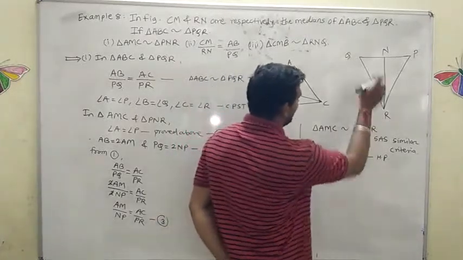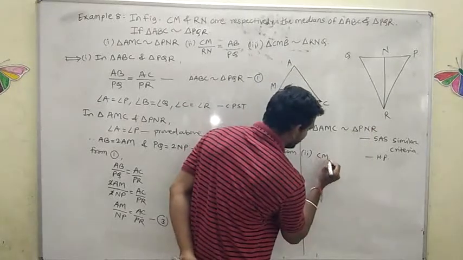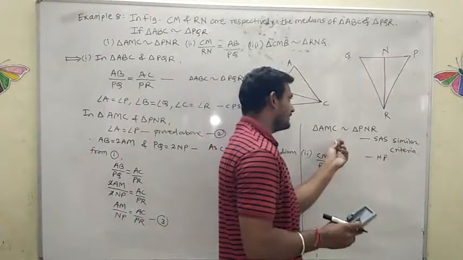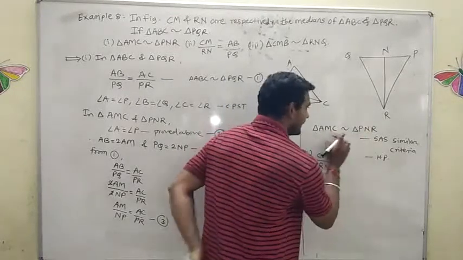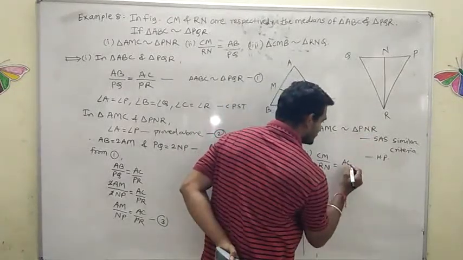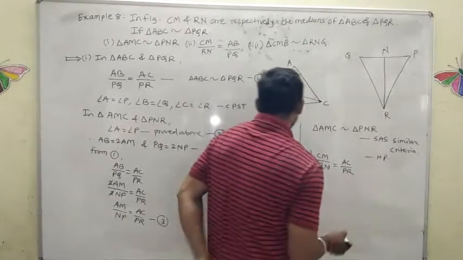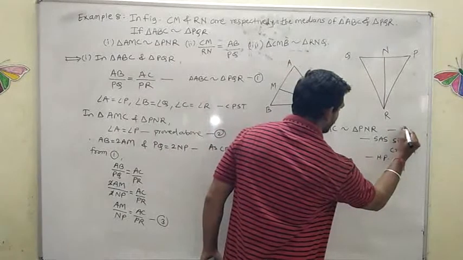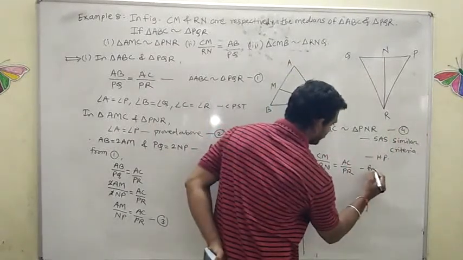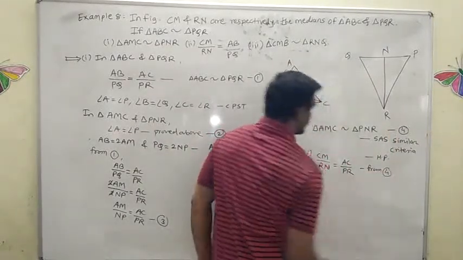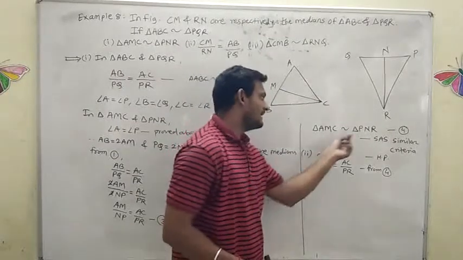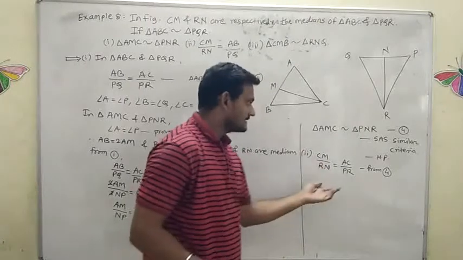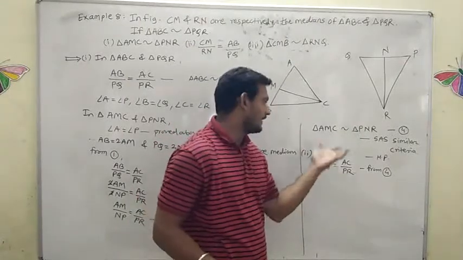CM divided by RN is equal to, from this we can write CM divided by RN is equal to AC divided by PR. Mark this as equation number 4. Reason: from 4, you can say that CM divided by RN is equal to AC divided by PR, because these are the corresponding parts of similar triangles.